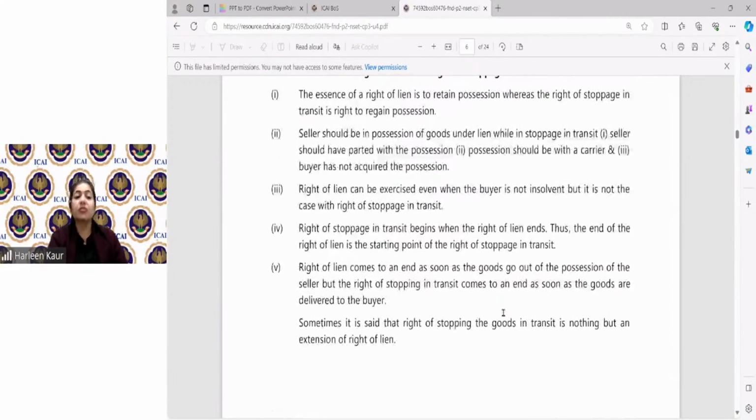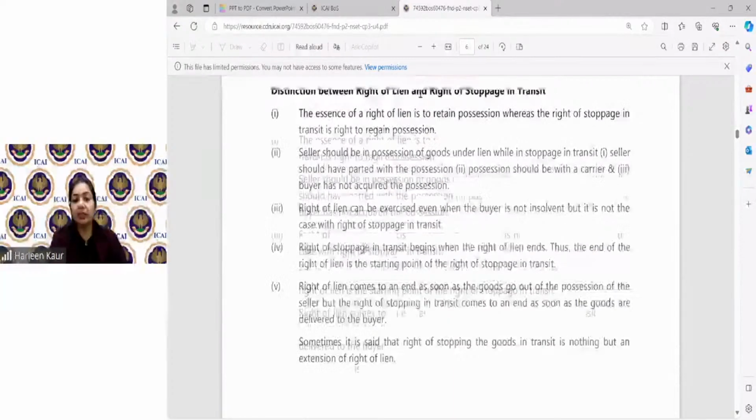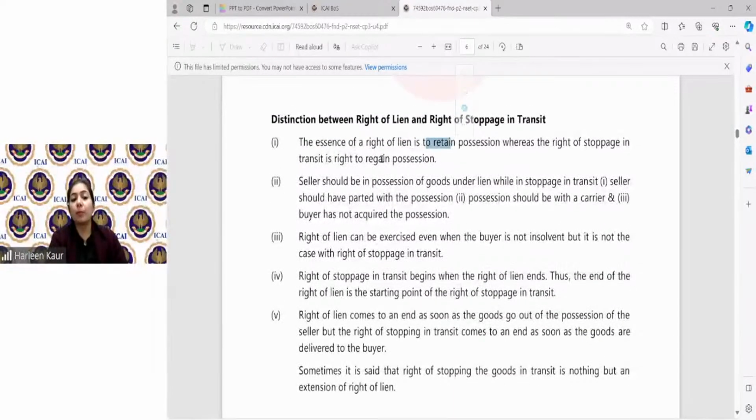So what is the difference? This is your homework. You have to read it. Right to lien means retaining the possession. Stoppage means regaining the possession. Again, you have to tell him that here the buyer is not insolvent. Right to lien can be exercised even when the buyer is not insolvent. In case of stoppage in transit, it is a must condition that the buyer should have become insolvent.